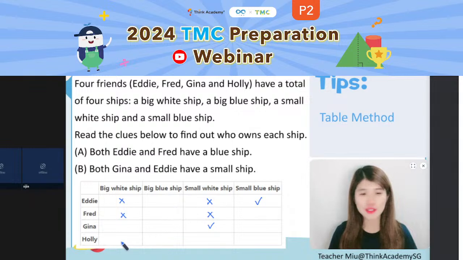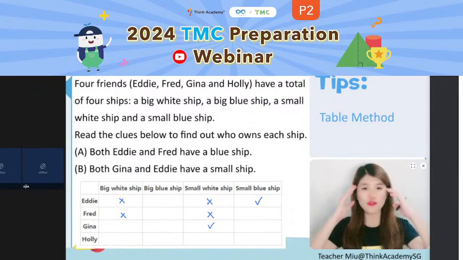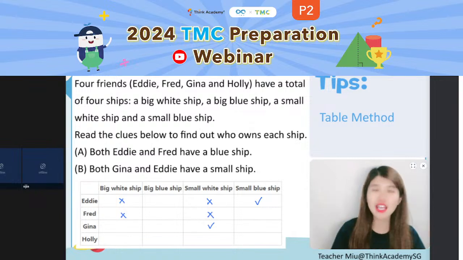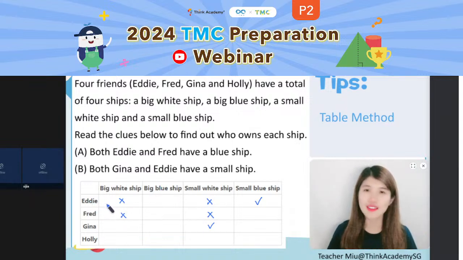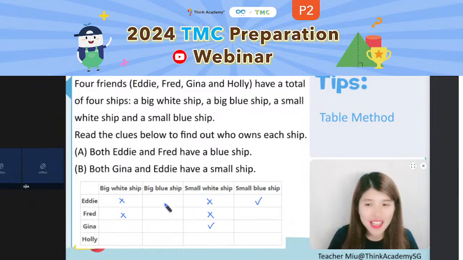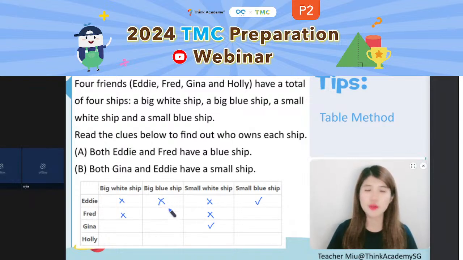Because we still have so many empty things that we don't know. We don't know what sheep Fred has and what sheep Holly has, right? So how can we continue with the rest? Let's take a look at Eddie first. Now we confirm that Eddie has a small blue sheep. So when Eddie has a small blue sheep, is it possible that at the same time he has the big blue sheep? No way. He already has one sheep, so this sheep cannot, right? Cannot for him. So we put a cross here.